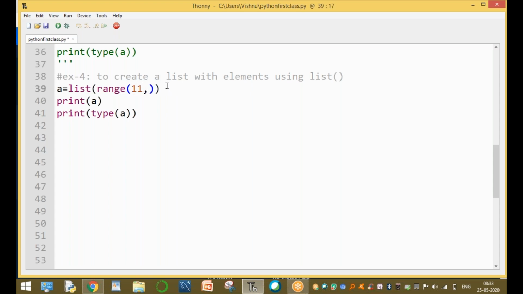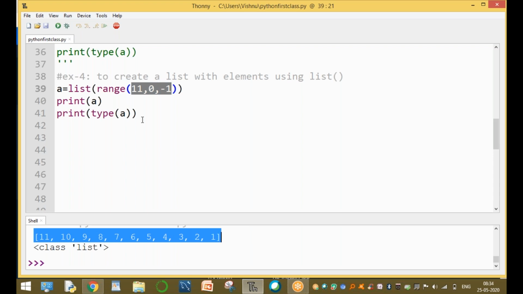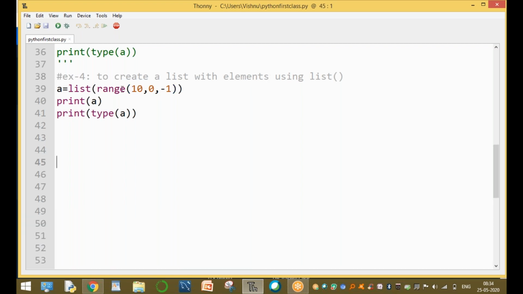For example, 11, 10, 1, 0 and minus 1. To create a list from 10 to 1, the starting value is 10. So you have to create a list with 10, 9, 8, 7, 6, 5, 4, 3, 2, 1. This is called creating a list using list elements. Clear, guys, up to here?